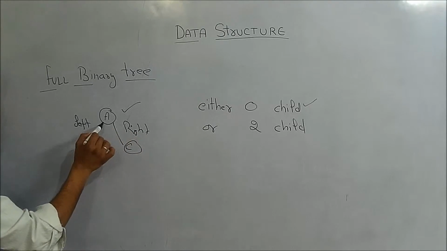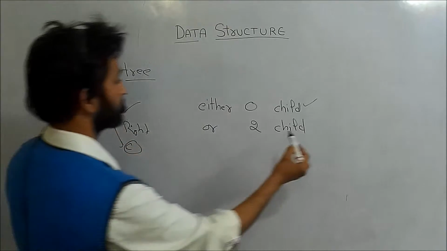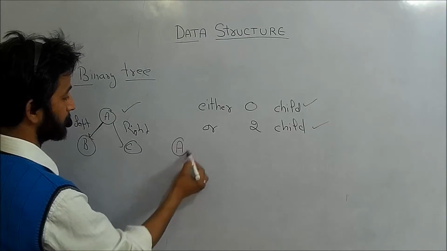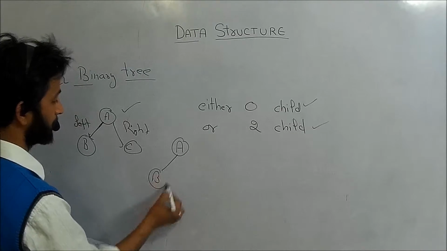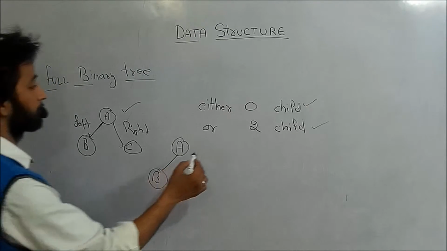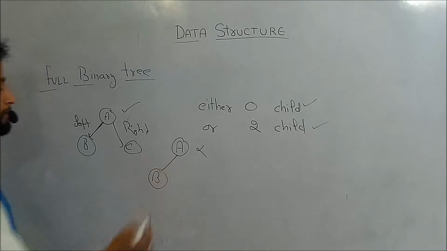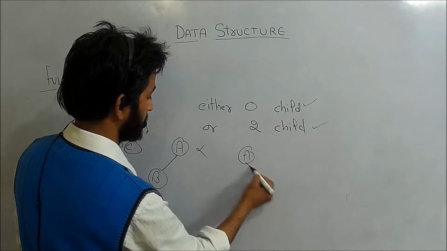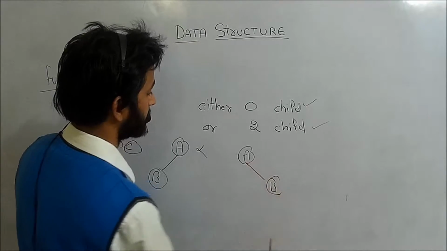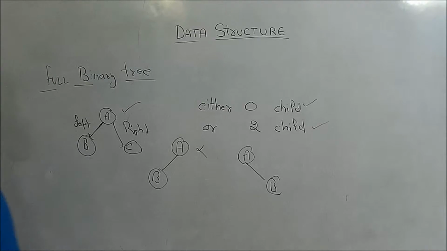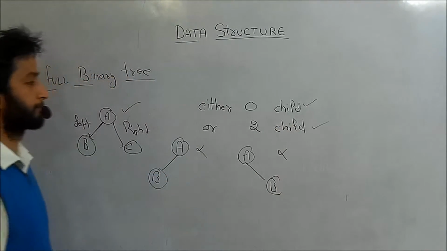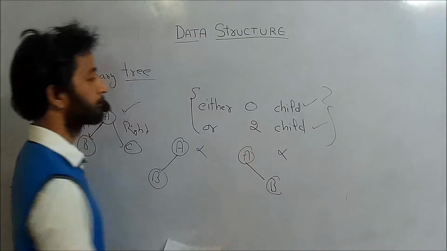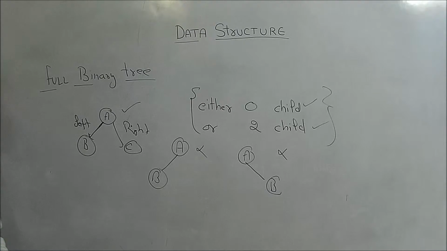A having two nodes that are B and C, so this is also a full binary tree. But if I am getting a case in which A derives B only, so this is not a full binary tree because A having only one child. Okay, same if I am getting a tree like this in which A having only right element which is B, so this is also not a full binary tree. Okay, so for full binary tree we have this property, either zero element or two element.